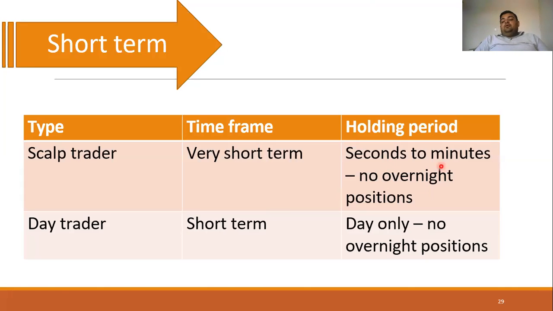So no overnight positions, only a few minutes or seconds. Next, if a person is a day trader, here the person is known as a trader, not an investor. A day trader will invest for the short term, that is one day only. Either he will buy in the morning and by the session close, at 3:45 p.m., the person has to sell. So here the person will invest for the day only, with no overnight position. So he is known as the day trader.